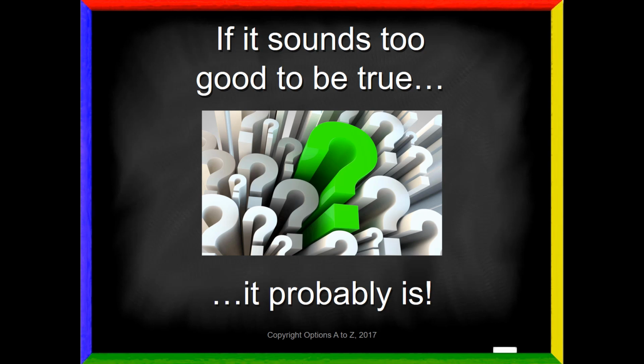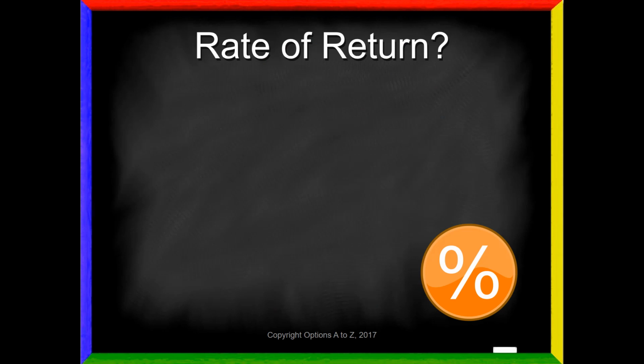Is it somewhat exaggerated? And so what we need to do to succeed with options trading is not only say, well, my gut tells me this is not quite right here, but we need to be able to put some numbers on it. And we need to see just how likely or unlikely it actually is. So the first thing we want to do with a question like this is to check out the rate of return that's required to meet this goal. Now it's very easy to do. Let me show you a shortcut formula.